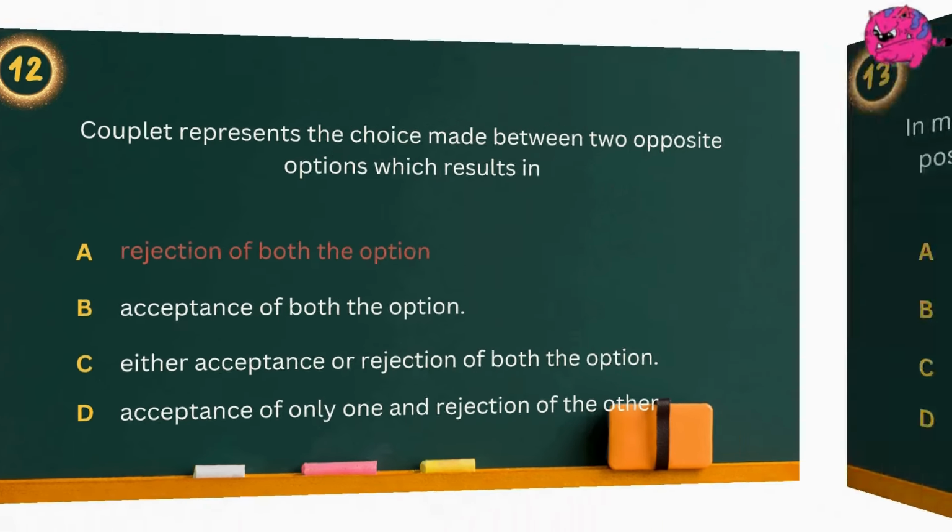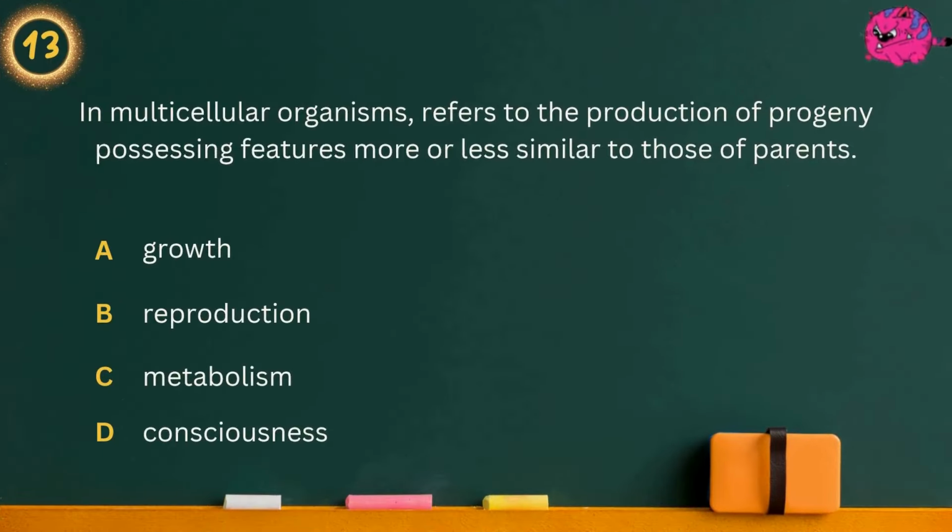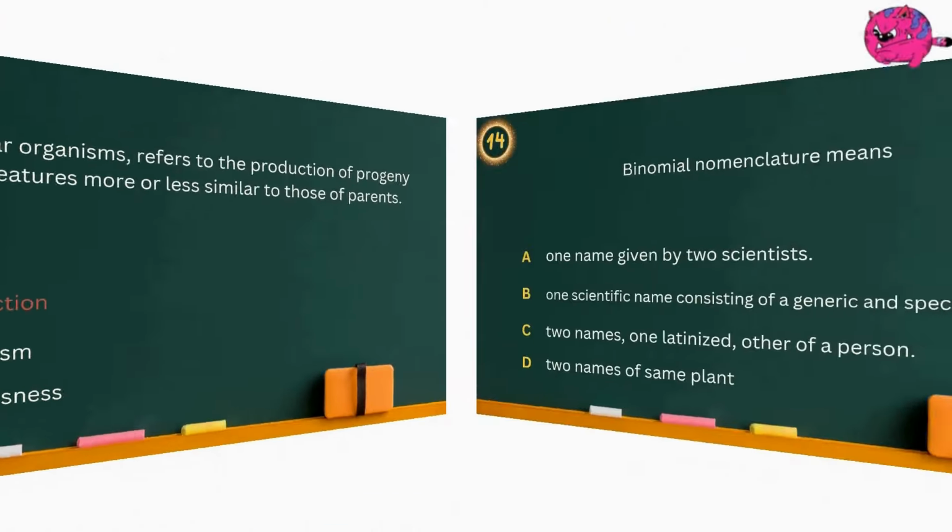Question 13. In multicellular organisms refers to the production of progeny possessing features more or less similar to those of parents. Option A. Growth. Option B. Reproduction. Option C. Metabolism. Option D. Consciousness. Answer is reproduction.